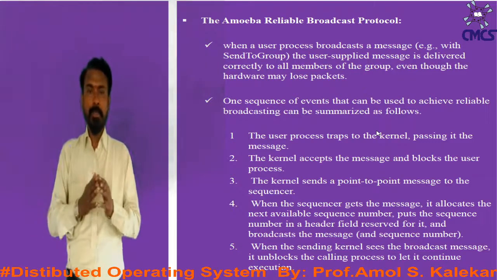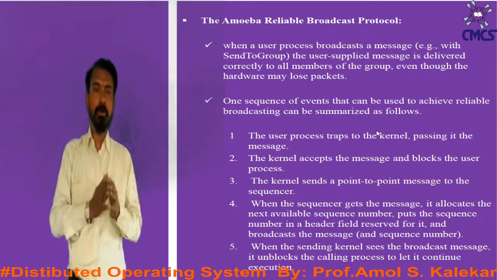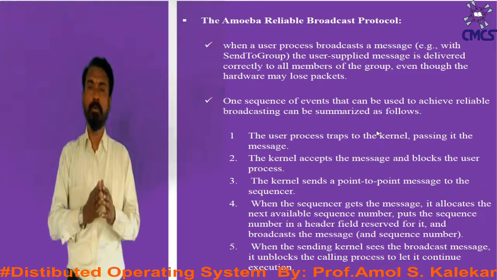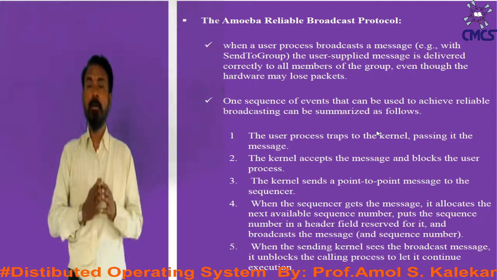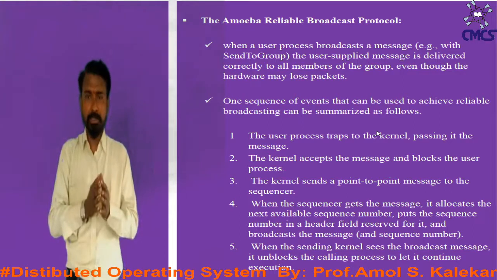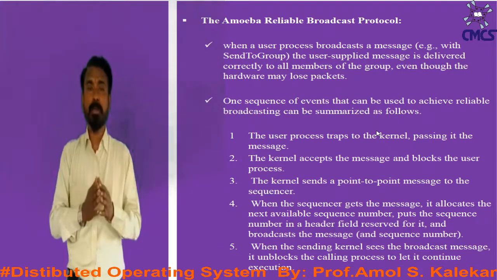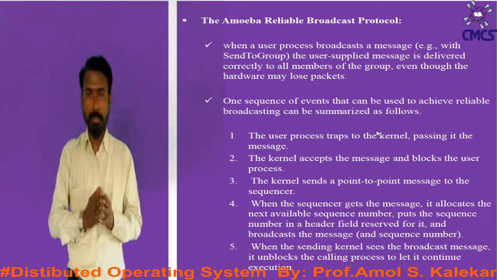And finally, when the sending kernel sees the broadcast message, it unblocks the calling process to let it continue its execution. So these are the steps included in the reliable broadcast protocol of Amoeba.